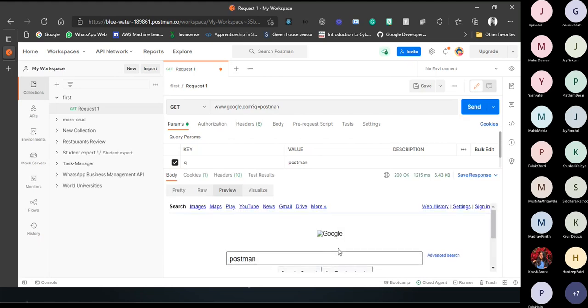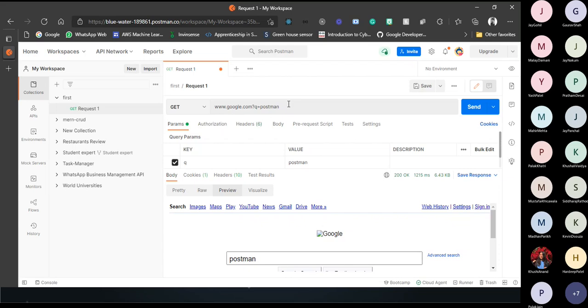Now let's understand what a query parameter is. You are giving a GET request, which means you want some data. For example, assume there is a list of a thousand student records present on a server.